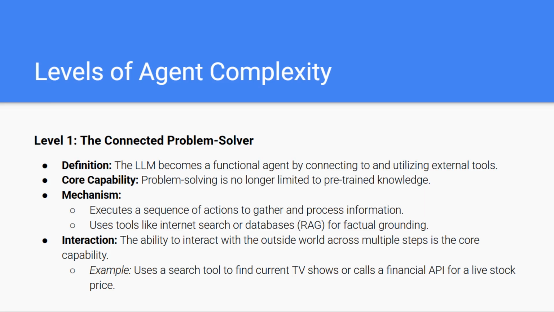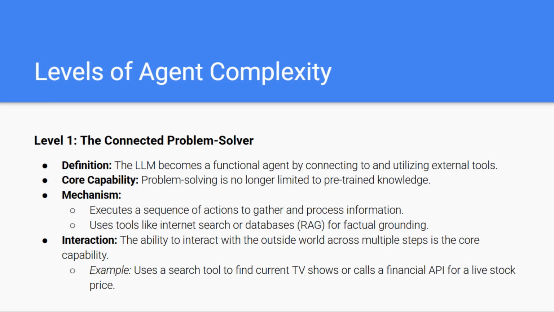A level 1 agent works by executing a sequence of steps. It identifies what information it needs, calls the appropriate tools, retrieves data, and processes the result. These tools might include search engines, APIs, databases, or RAG systems that provide factual context. The defining capability of this level is the interaction with the outside world, not just once, but across multiple steps within a task.